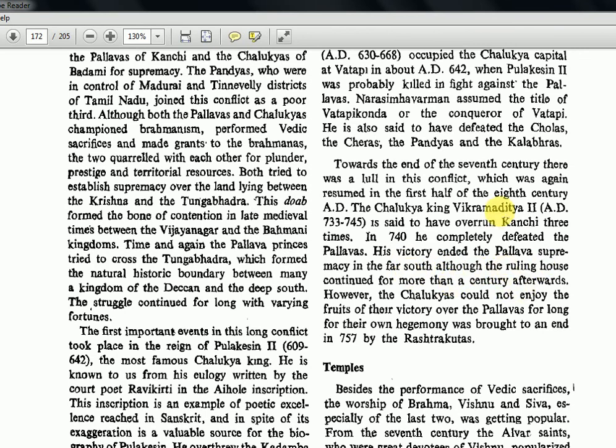UPSC can ask that it is Pulikeshin II who brought down the Pallavas, but that is wrong. He only took up the Vengi region, the Eastern Chalukyas. It is Vikramaditya II who defeated the Pallavas totally. Even after that, for one more century, some minor kings were there, but the supremacy was gone.